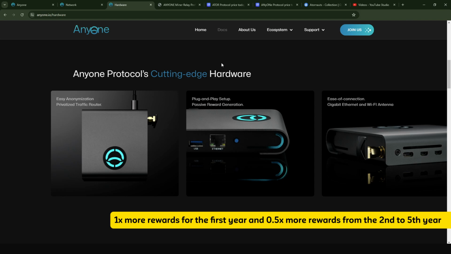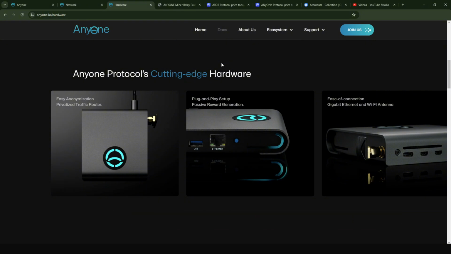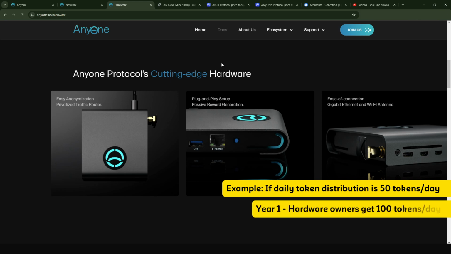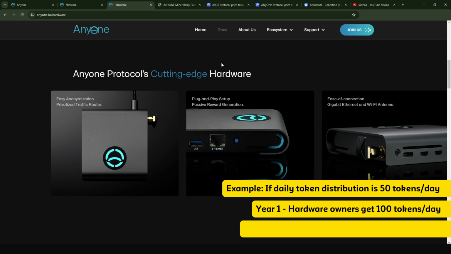And then in the second to the 5th year, you're going to get 0.5x more rewards than those who will be setting up the virtual relay. So if you have the hardware relay, to repeat, for instance, if the daily distribution of the token is going to be 50 ANyOne protocol tokens a day, this is a rough approximation, it means that in the first year, if you have the hardware relay, you are going to receive 100 of these tokens every day, instead of receiving 50, which most of the people setting up the virtual relay would be.